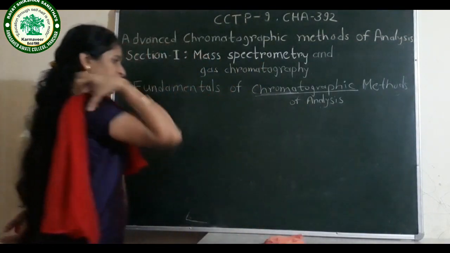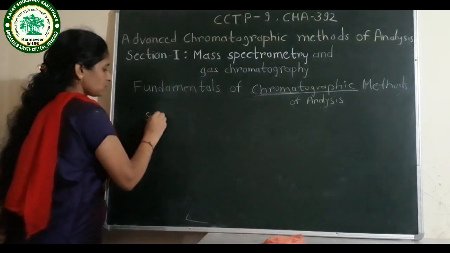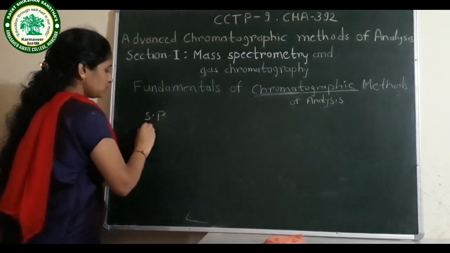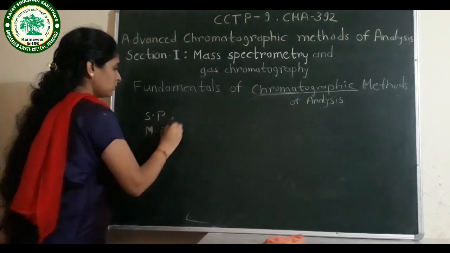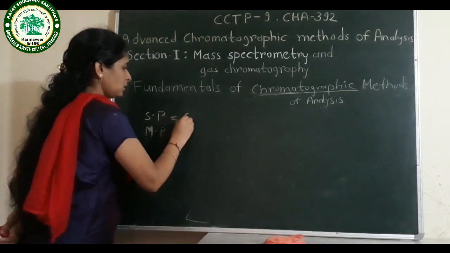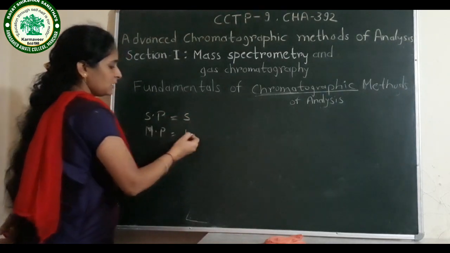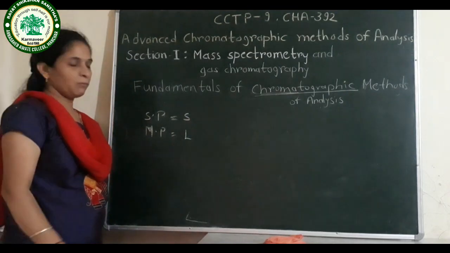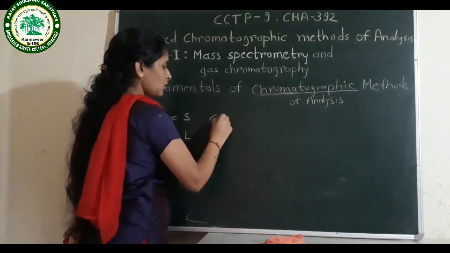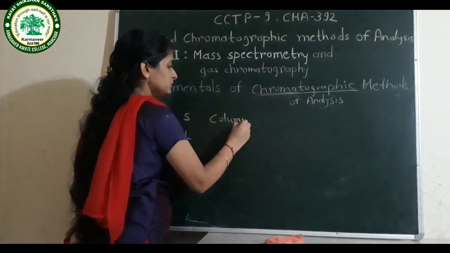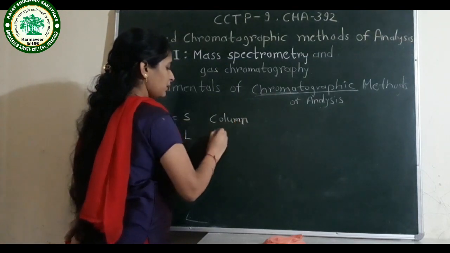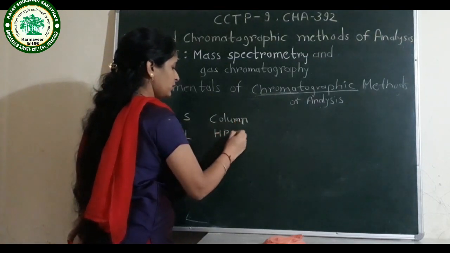If stationary phase is solid and mobile phase is liquid, then the name of the chromatography is column chromatography, high performance liquid chromatography.